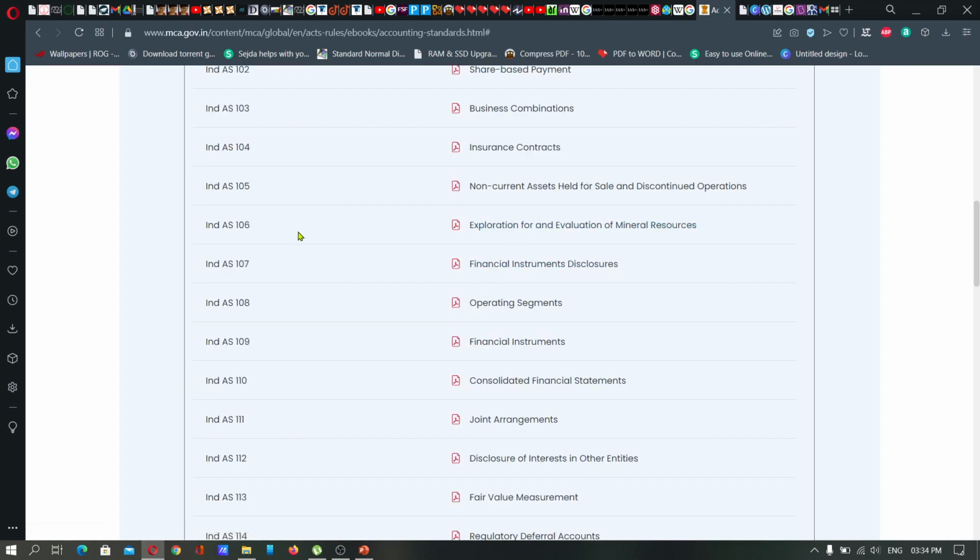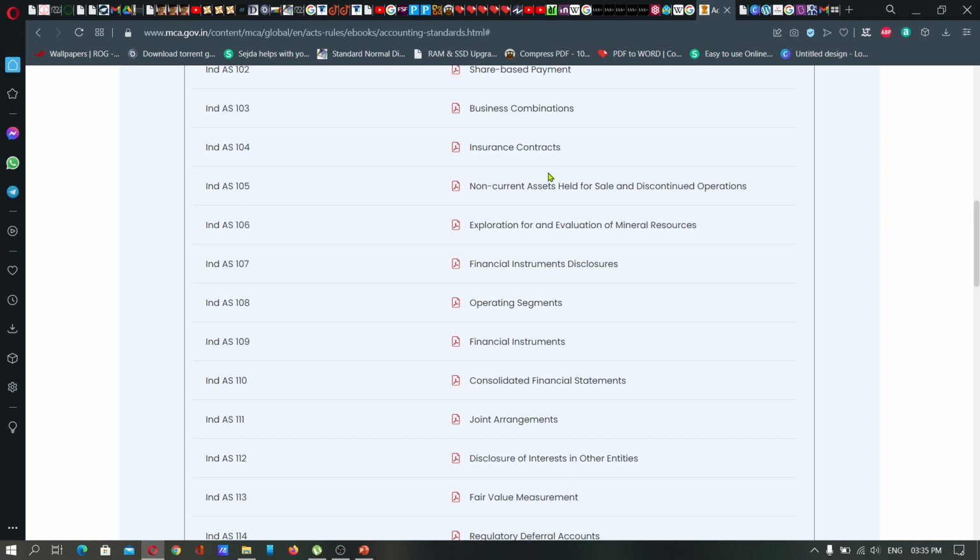Next one, Ind AS 106, exploration for and evaluation of mineral resources. And one more thing, if you go through the slide which we showed at the beginning of this session, you might see that some of the standards we have discussed now are missing in that slide. Don't worry about it. Actually, that slide showed the standards that were implemented at that time. It is a printed statement, so after the date of printing there might have been updates in the standards,